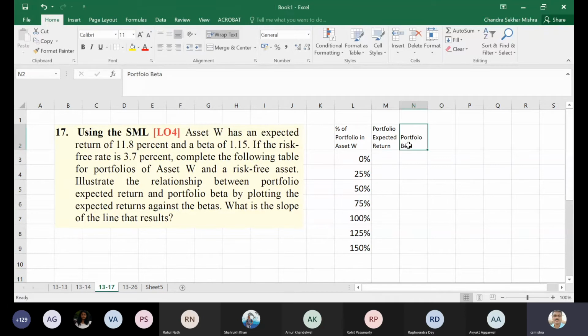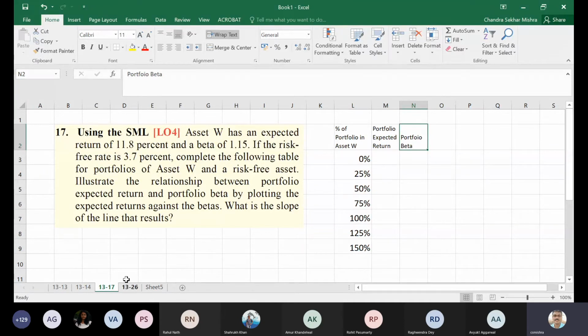You are supposed to get the portfolio beta when different weights are assigned to that asset W. What is the portfolio it is talking about? You have a certain percent in asset W and the rest of the money is in the risk-free asset.